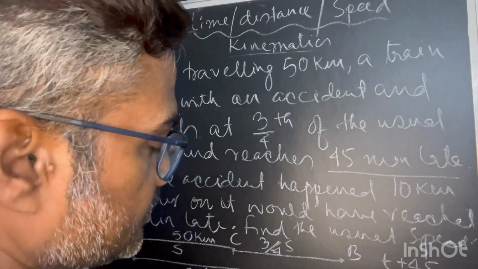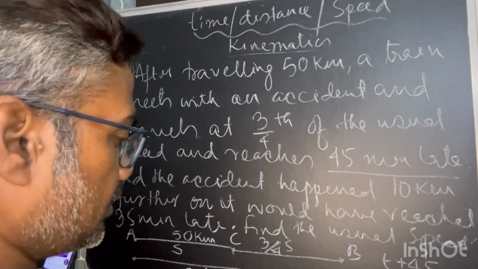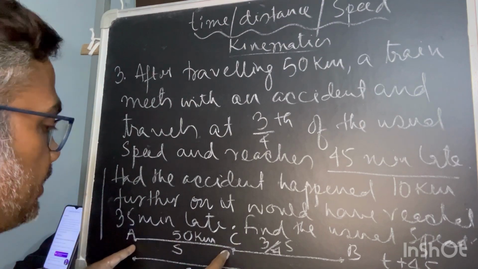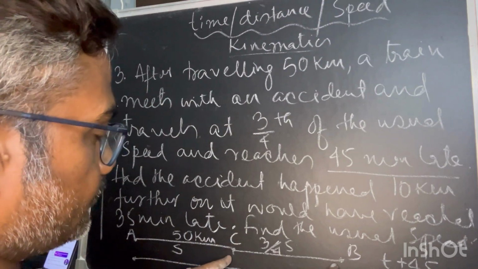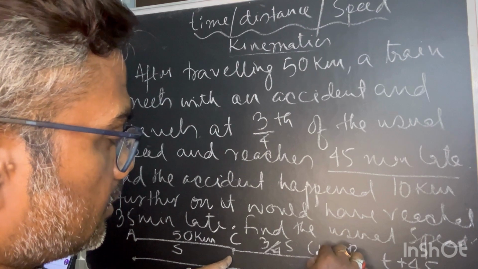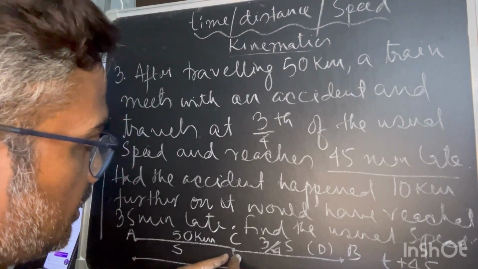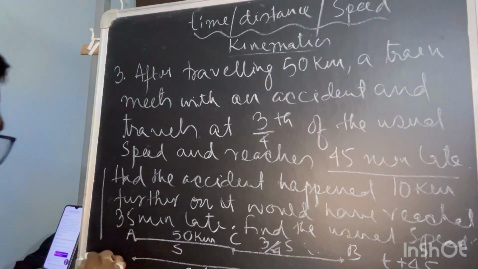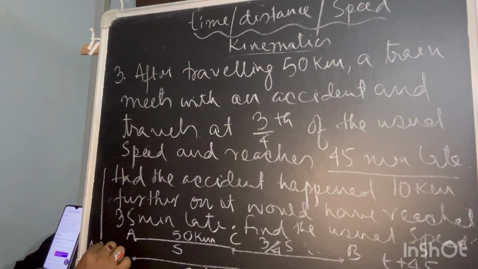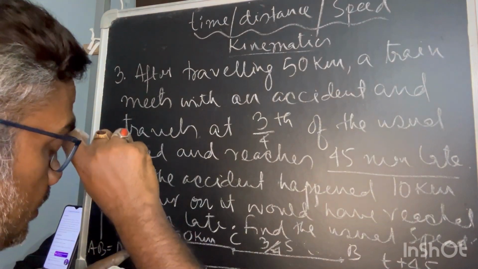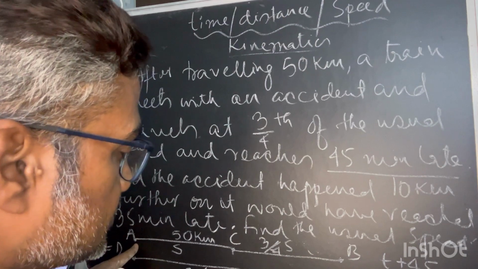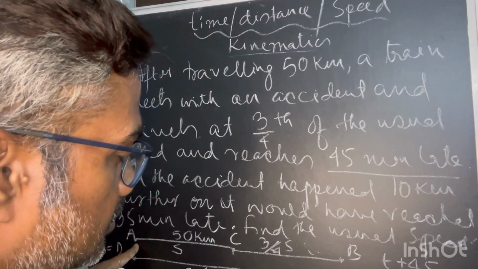This is my first equation. Now how will I get T2? Let's say the total distance AB is d. So for 50 kilometers he is moving with the usual speed, so time is distance upon speed, 50 upon s.